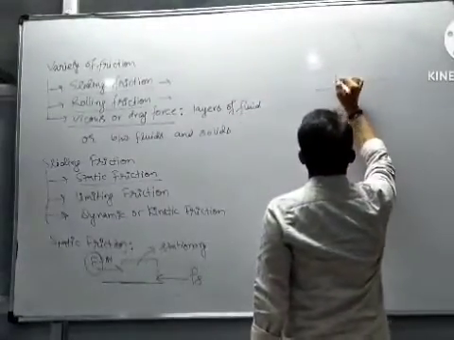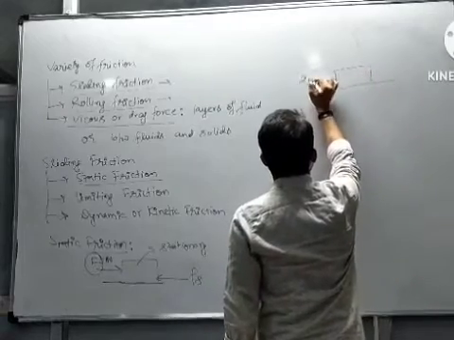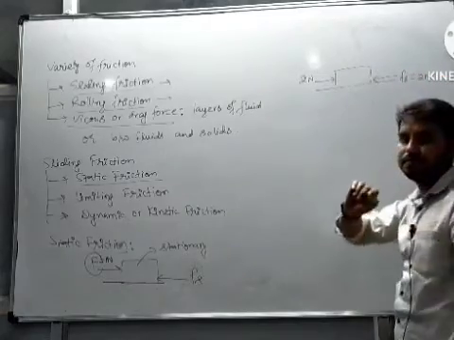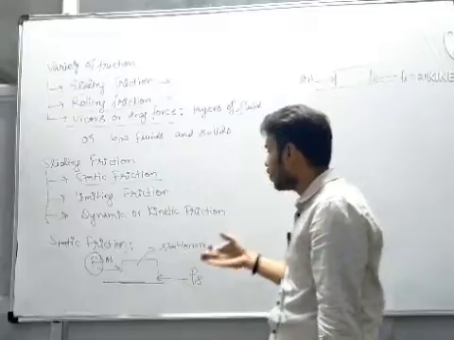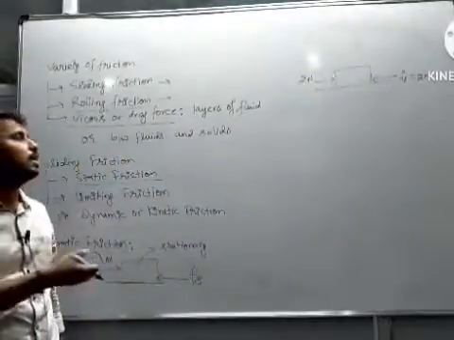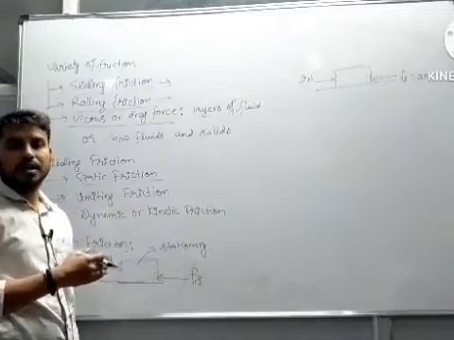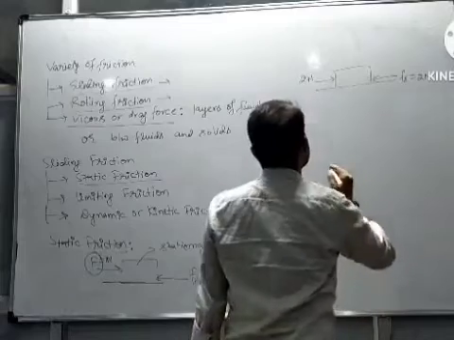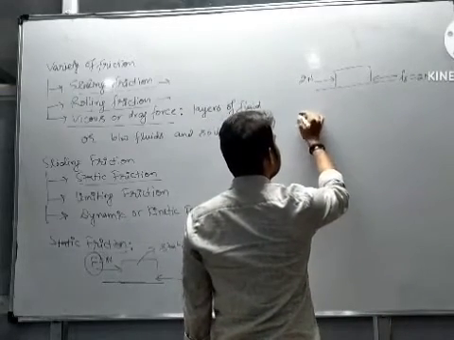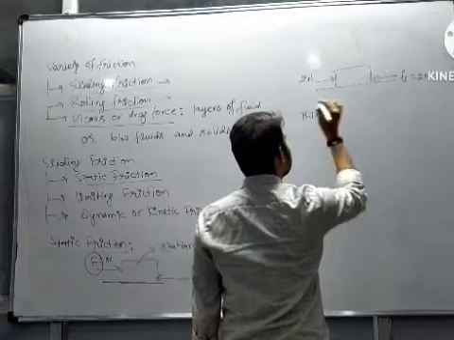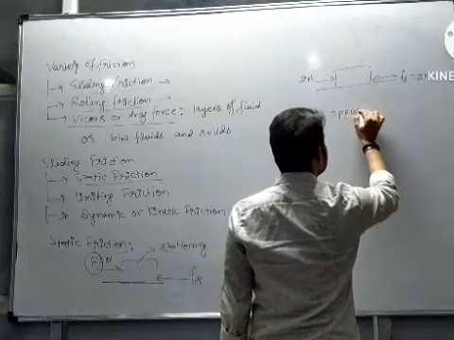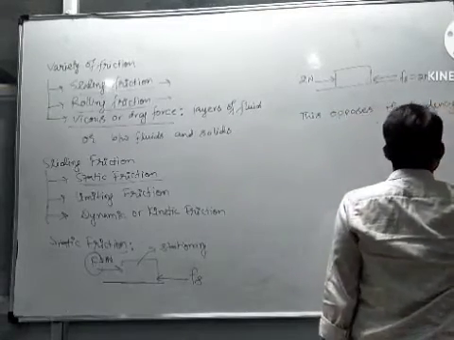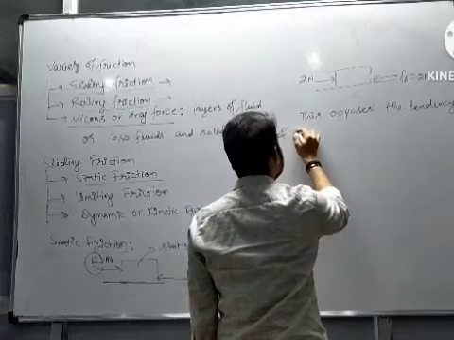Let's look at another example. Let's say we have increased the force from 1 Newton to 2 Newton. The static friction must be 2 Newton in the opposite direction, right? So likewise, if we are increasing the external force, static friction also increases. So first let's define what static friction is. Static friction is a force that opposes the tendency of relative motion.